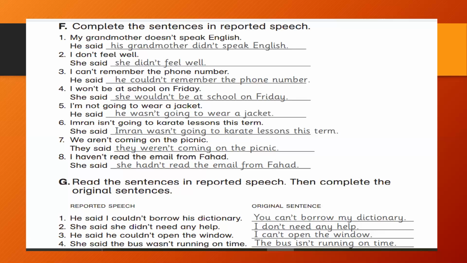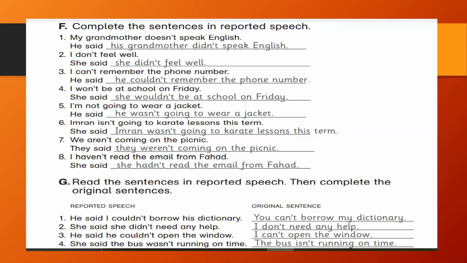Now, next exercise G. Read the sentences and then complete the original sentence. Now, reported speech is given and you have to find out the original sentence. He said I couldn't borrow his dictionary. The original sentence might be: you can't borrow my dictionary.